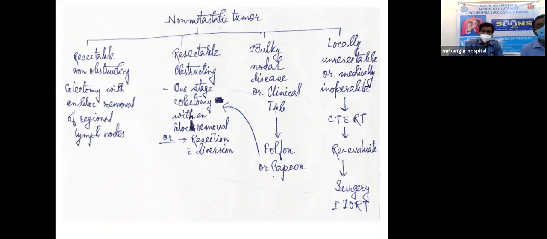For bulky nodal disease, we go for FOLFOX or CAPOX first, that is neoadjuvant chemotherapy, and then one-stage colectomy with en bloc removal of the regional lymph nodes. For locally unresectable disease, we try chemotherapy with radiotherapy first, then evaluate, generally on a 2 monthly basis, and then surgery plus or minus IORT.